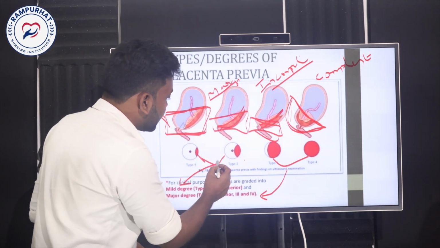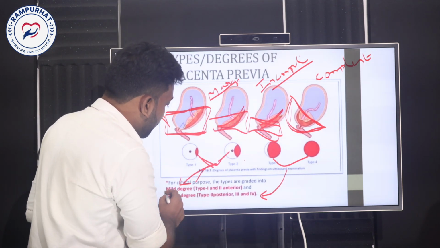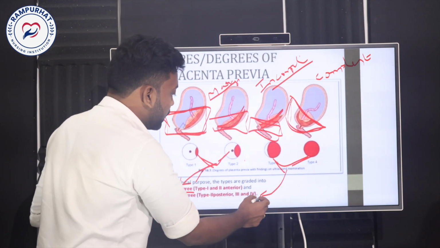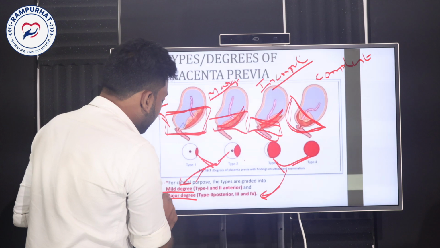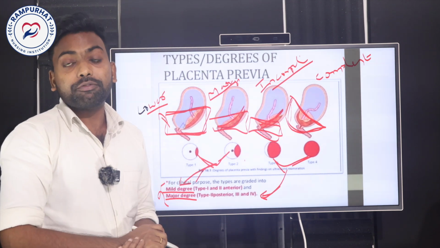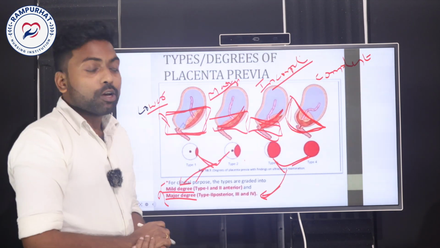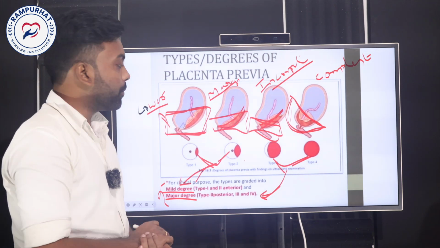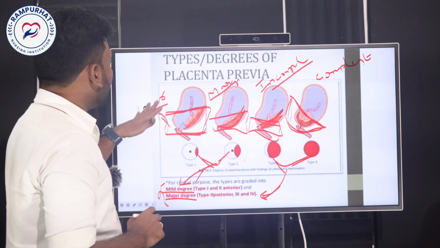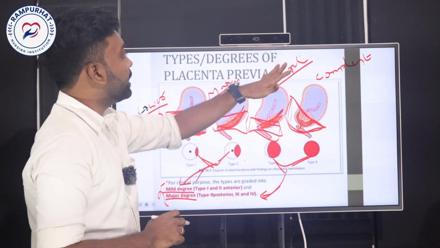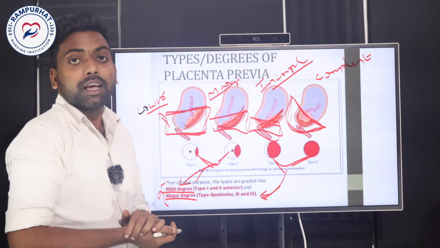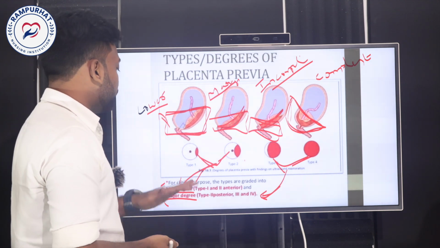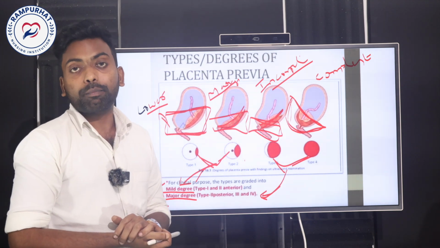The first and second categories come under mild degree, whereas the third and fourth types come under major degree. These are the two degrees of severity of placenta previa. So I have explained the types and divisions: the 4 types are lower, marginal, incomplete and complete, whereas the degrees of severity are mild and major.